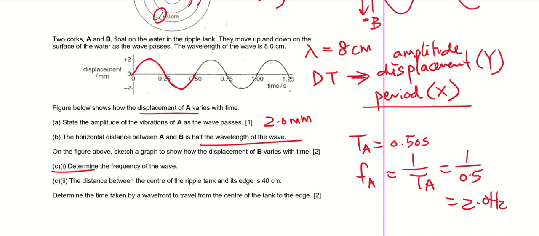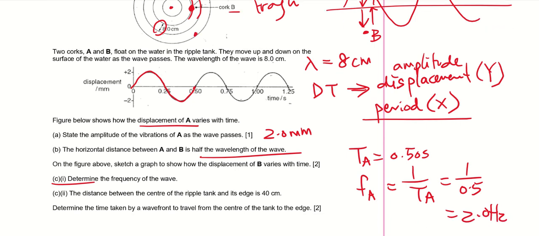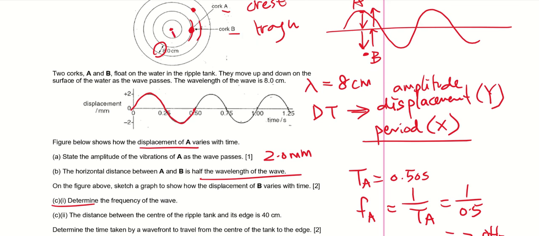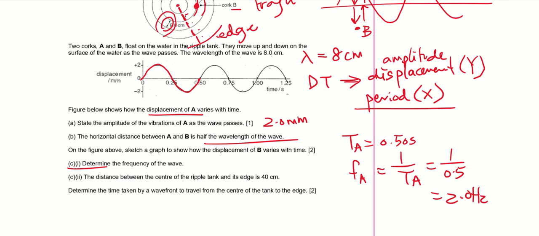Okay, so this is C part 1. C part 2: the distance between the center of the ripple tank, which is this, and the edge is 40 cm. Determine the time taken by a wavefront to travel from the center to the edge. Actually, sorry, I made a mistake. It shouldn't be here. It should be 1, 2. Remember, one wavelength is 8 cm, as shown over here. So I have 1, 2, 3, 4, 5. So this is the edge of the tank, but it doesn't matter. I have 1, 2, 3, 4, 5. 5 times 8 is 40.